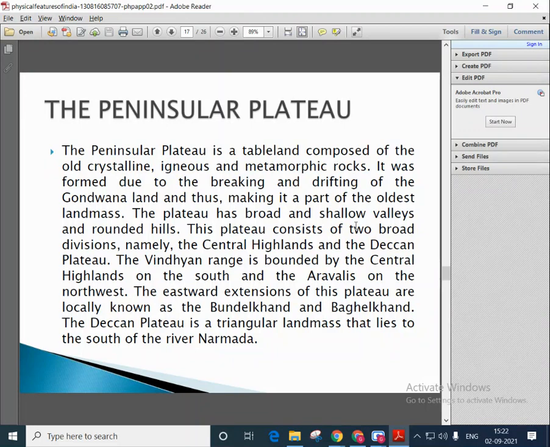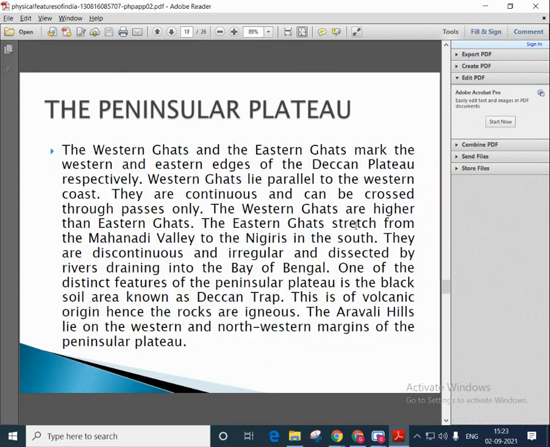The plateau has broad and shallow valleys and rounded hills. This plateau consists of two broad divisions, namely the Central Highlands and the Deccan Plateau. The Vindhya range bounds the Central Highlands on the south and the Aravallis on the northwest. The eastward extensions of this plateau are locally known as the Bundelkhand and the Baghelkhand. The Deccan Plateau is a triangular landmass that lies to the south of the river Narmada.